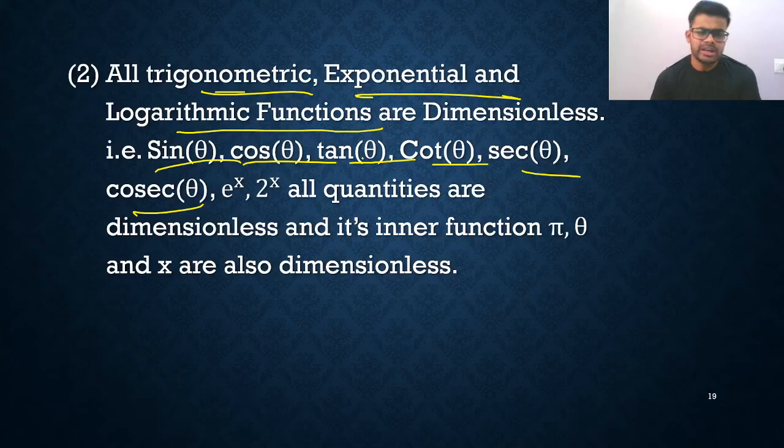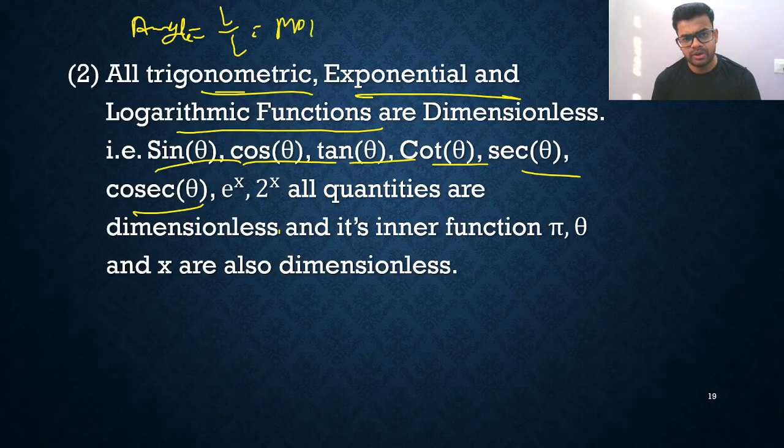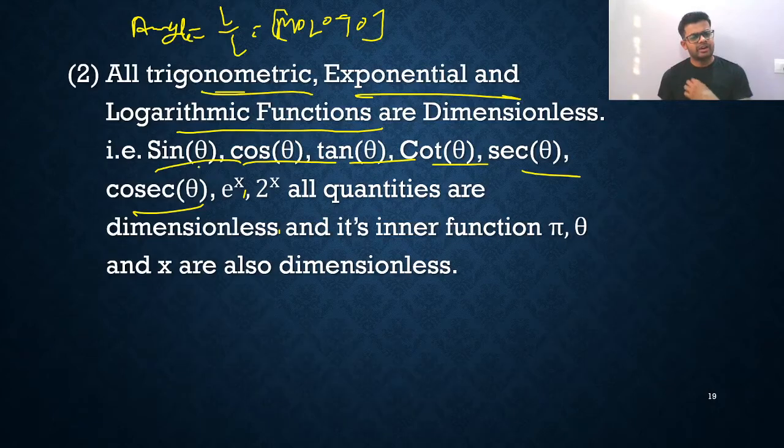Why? Because angle is always dimensionless. Angle is equal to arc upon radius, meaning L by L. So that is M0 L0 T0, meaning angle is always dimensionless. So sine of a dimensionless quantity means the entire thing is dimensionless. So sine theta, cos theta, tan theta, cot theta, sec theta, and cosec theta, simply speaking, these are all dimensionless quantities, right?